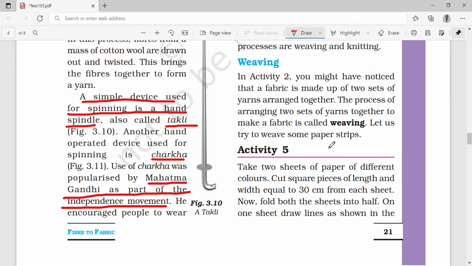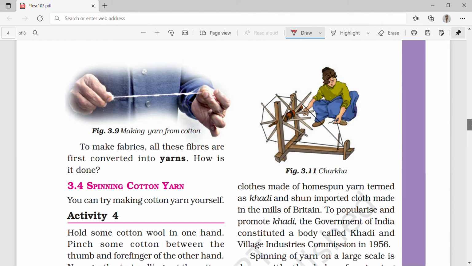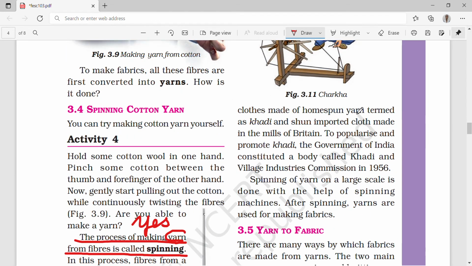He encouraged people to wear clothes made of homespun yarn termed as khadi, and shun imported cloth made in the mills of Britain.